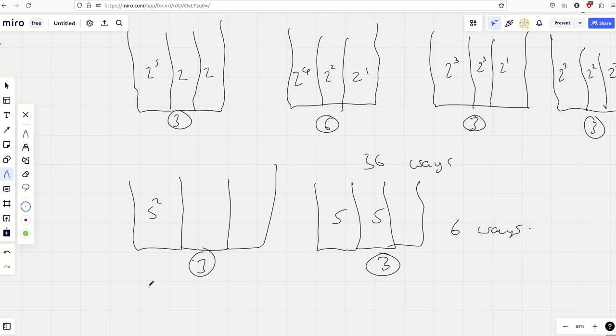And then you've just got the 7 on its own, the lonely 7. Well, how many ways are there of doing that? 7, 1, 0. There's only going to be 3.